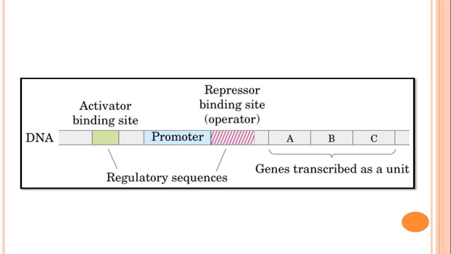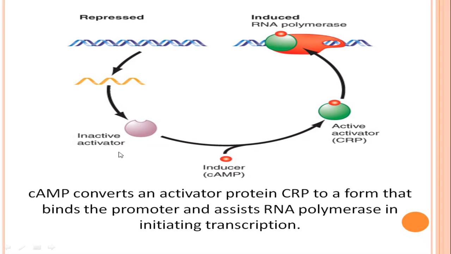Now you can see over here the promoter, and slightly upstream of the promoter there is an activator binding site. It is another kind of regulatory sequence present in the operon. Inactive activator means inactive CRP, to which, when cyclic AMP binds, there is formation of active activator, meaning active CRP.